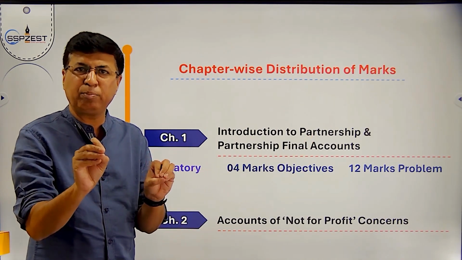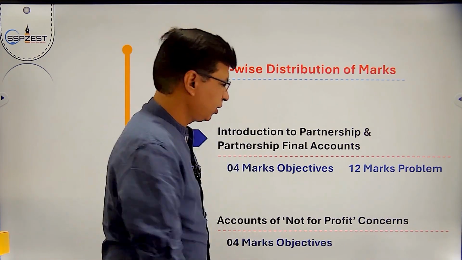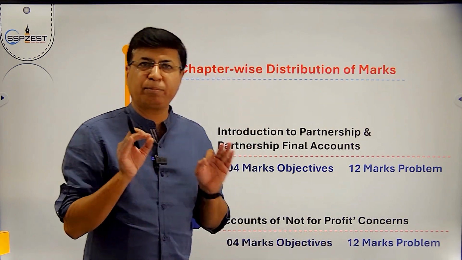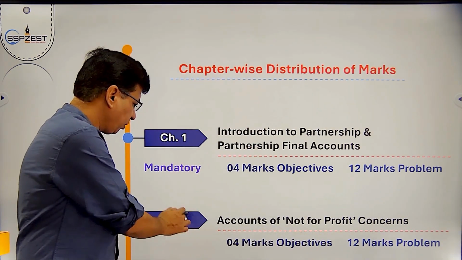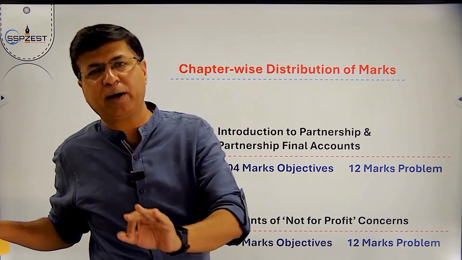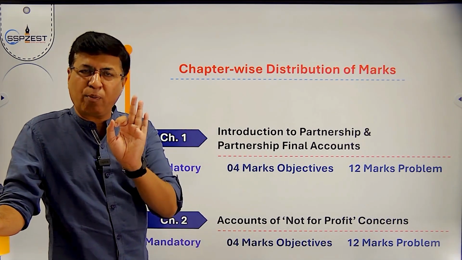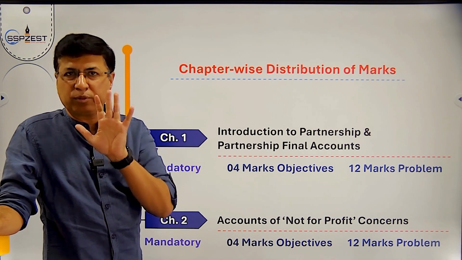Same 4 marks objectives and 12 marks practical problem, once again mandatory. So both first chapters, chapter 1 and chapter 2, are mandatory. No other question for option will be given in your board question paper.